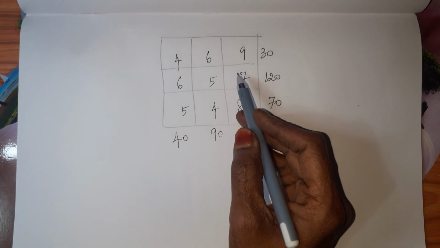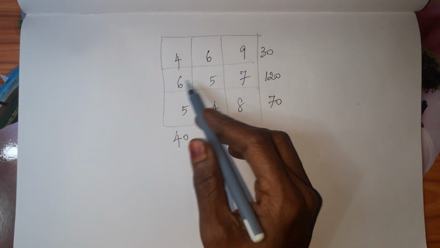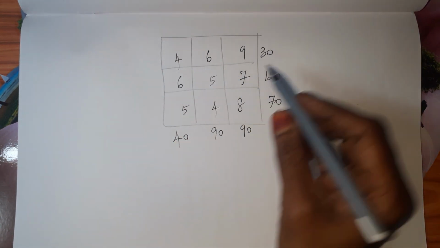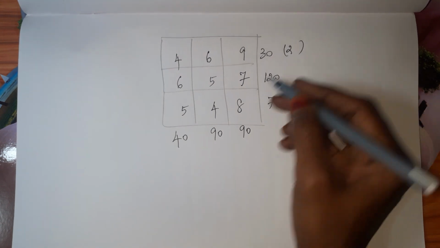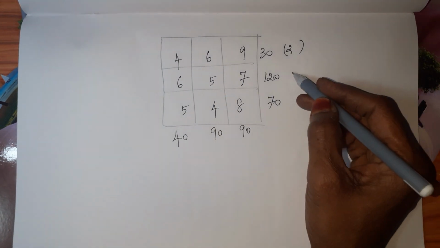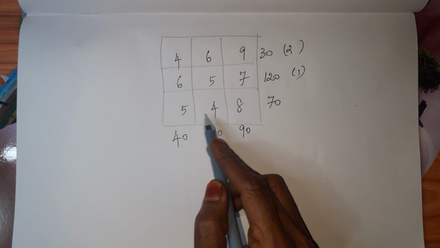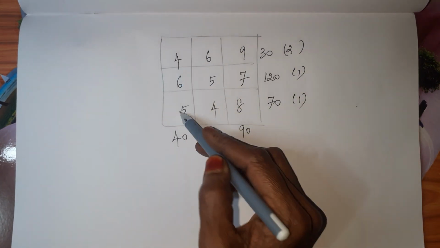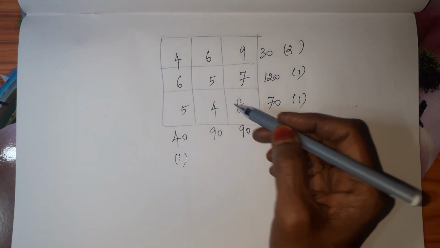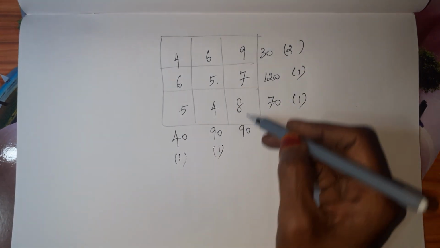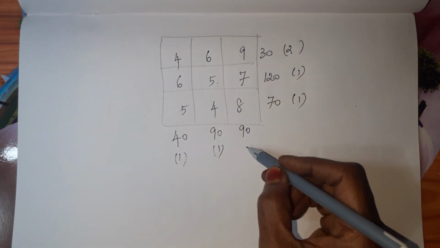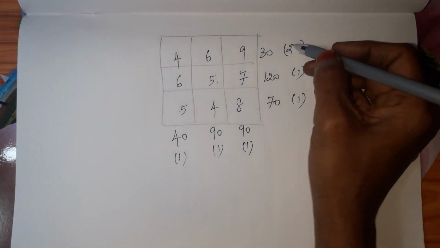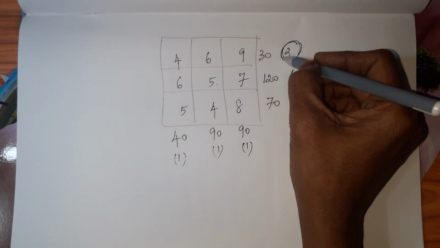So in the first row, the penalty is 4, 6. So 6 minus 4, 2. And the second one, 5, 6. 6 minus 5, 1. And 4, 5. 5 minus 4, 1. And here, 4, 5. So 5 minus 4, 1. 4, 5. 5 minus 4, 1. And here it is 7, 8. 8 minus 7, 1. So we have only one maximum penalty, 2.